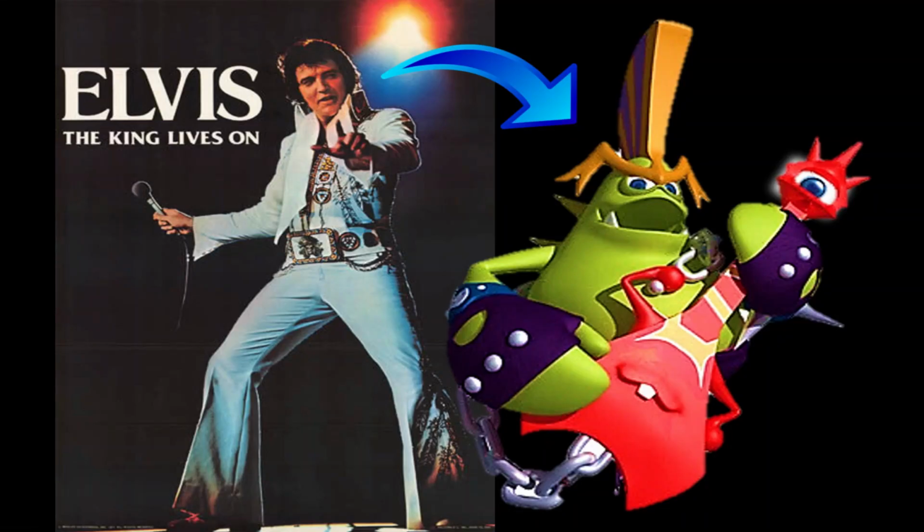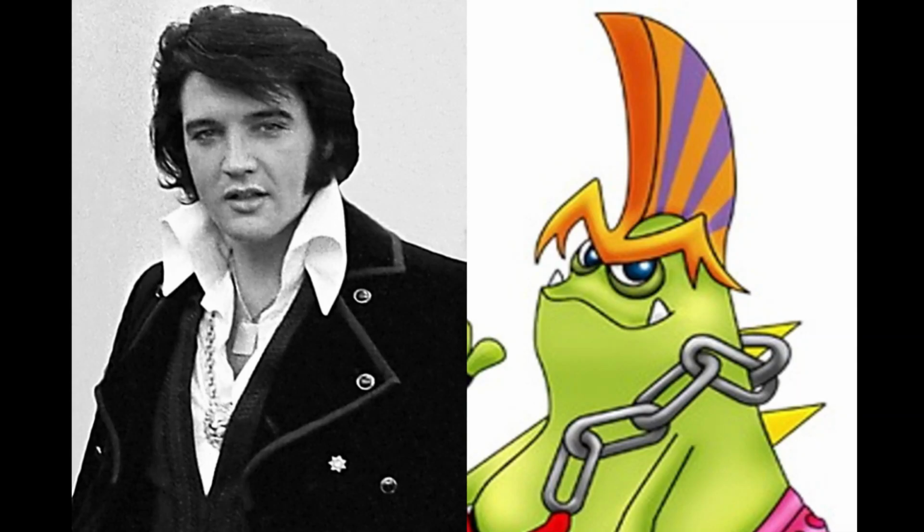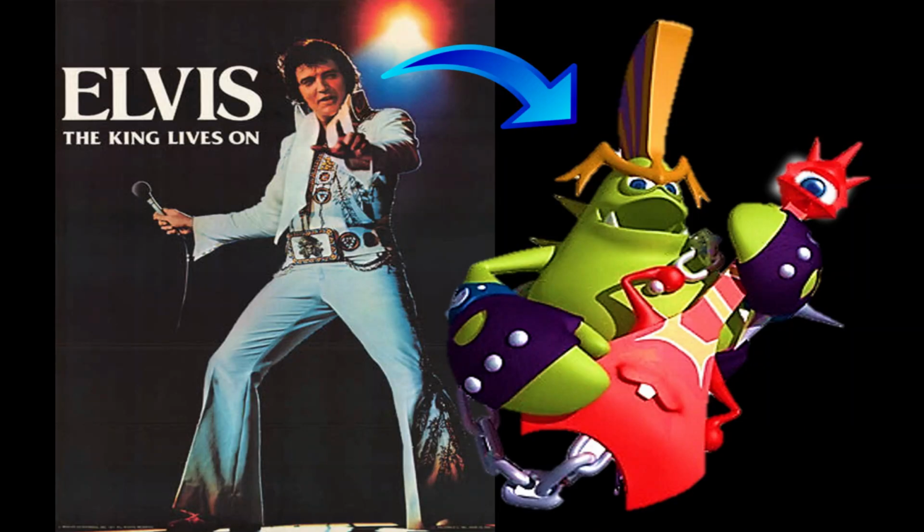Now, what you have to understand is, my theory is that Glovis is actually supposed to be based off of Elvis Presley. Just stick with me, I'll explain it. Now, when Glovis appears for the first time in Pac-and-Roll, he explains to all of them, I am the king of rock and roll, he declares. Okay, he's the king of rock and roll. Who else is the king of rock and roll? Who else said they were? Elvis, of course. And what about the name? Glovis, Elvis, V-I-S at the end of both of their names? Glovis is Elvis, guys. Glovis is the ghost of Elvis.